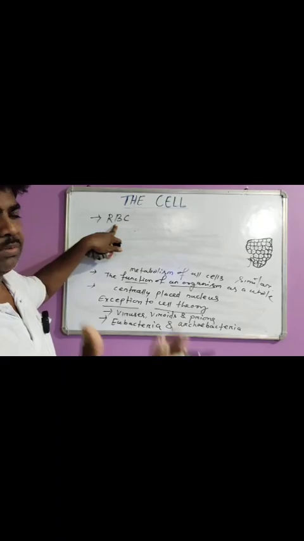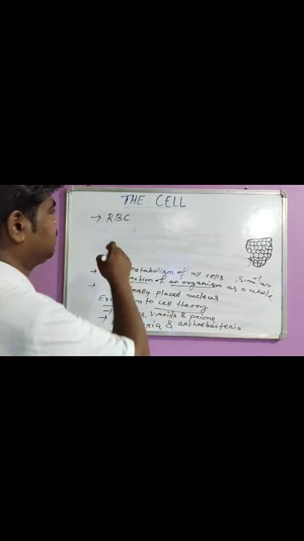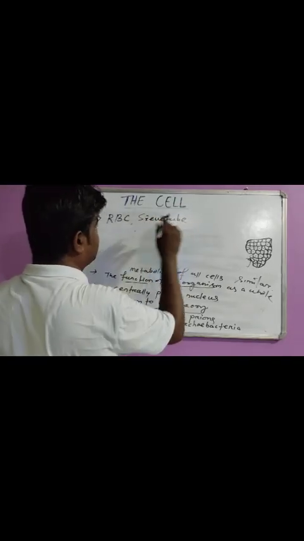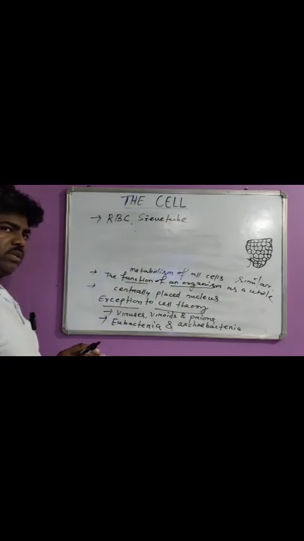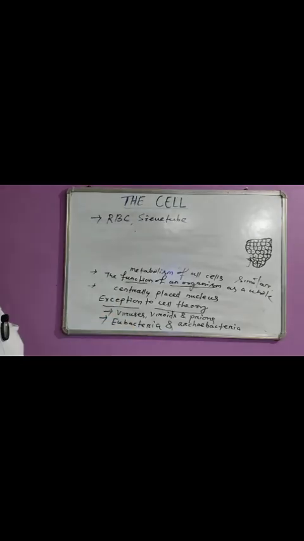And we know that hemoglobin is loaded in the RBC, right? So RBC and also sieve tubes of phloem don't have any nucleus. They live without a nucleus, so they do not obey the cell theory.